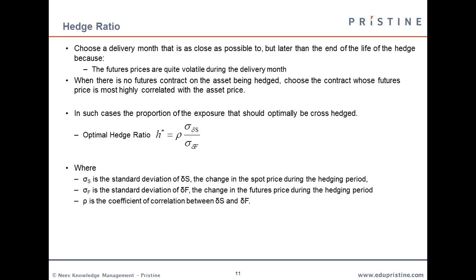Based on the correlation between the spot and futures prices, as well as the standard deviation of the spot prices and the standard deviation of futures prices, we can determine that. The formula is: the hedge ratio, H star, is equal to rho, the correlation between the spot and futures prices, times the standard deviation of the spot prices divided by the standard deviation of futures prices.